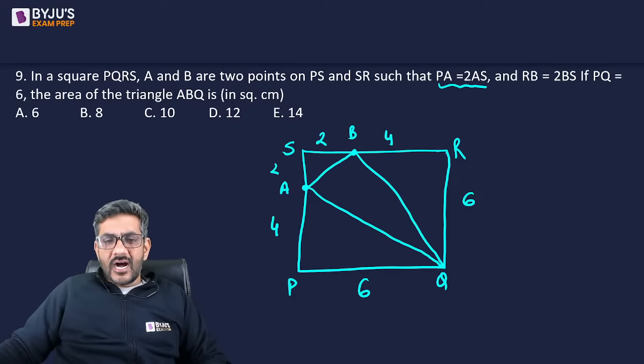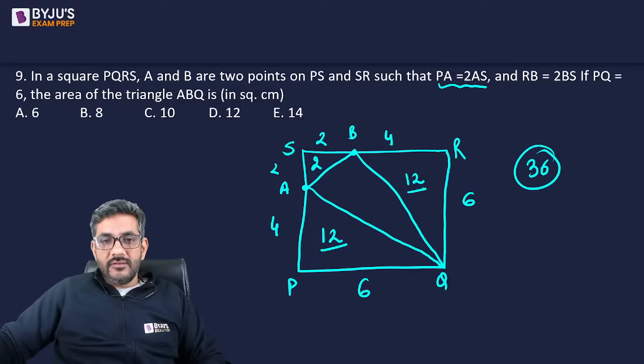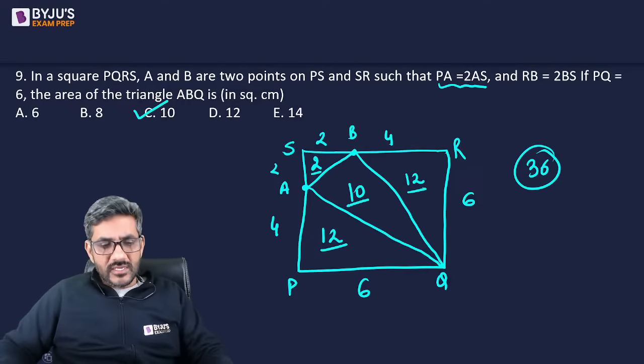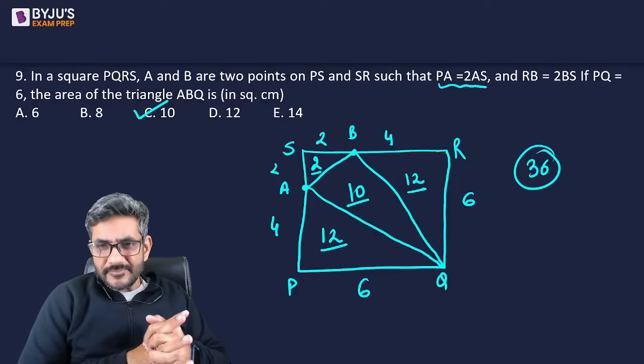इसका एरिया हाफ ऑफ 4 इंटू 6, that is 12. इसका एरिया हाफ ऑफ 4 इंटू 6, that is 12. इसका एरिया हाफ ऑफ 2 इंटू 2, that is 2. And the total area is 36. 36 में से 12 गया 24, 12 गया 12, 12 में से 2 गया 10. So my answer is option C, that is equal to 10. Very easy question, isn't it? बहुत ही आसान नहीं है.